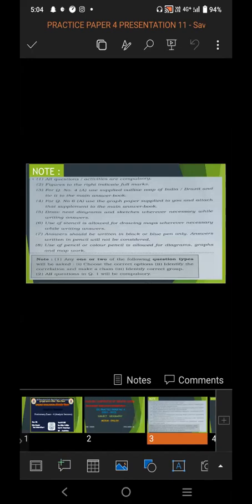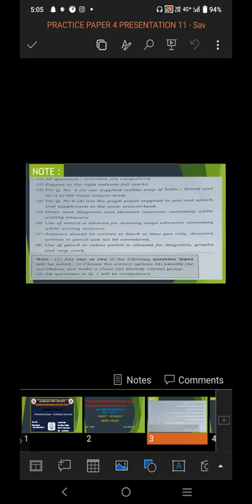Note 1. Any one or two of the following question types will be asked. For example, choose the correct option. Identify the correlation and make a chain. Identify correct group. So these are examples given of the questions. Any one or two of the following types can be asked in your paper. It may be choose the correct option, identify the correlation and make a chain, or identify the correct group.